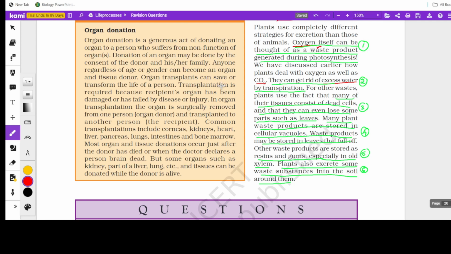Then carbon dioxide too, during respiration. Then they can get rid of excess water by transpiration, again a process of excretion. Sometimes when the excess water is sent out, some waste material is also sent out along with it. Then dead cells will have waste material, so old leaves, dead leaves falling down, carry all the waste materials which are stored in their cellular vacuoles. And resins and gums are secreted, exuding out from the plants. They are also some of their excretory products, and plants also excrete some waste materials into the soil around them.